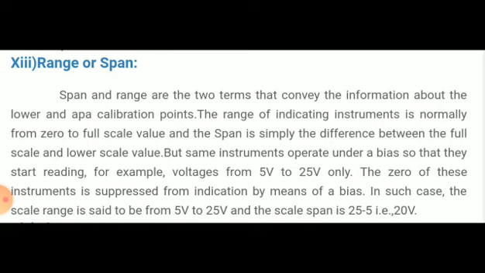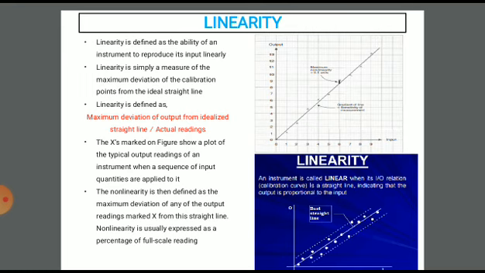And the span will be the difference between the maximum range and the minimum range, so it will be 500 degrees Celsius minus 200 degrees Celsius, which is equal to 300 degrees Celsius. That will be the span. So this is regarding the range or span. Now we will discuss linearity.